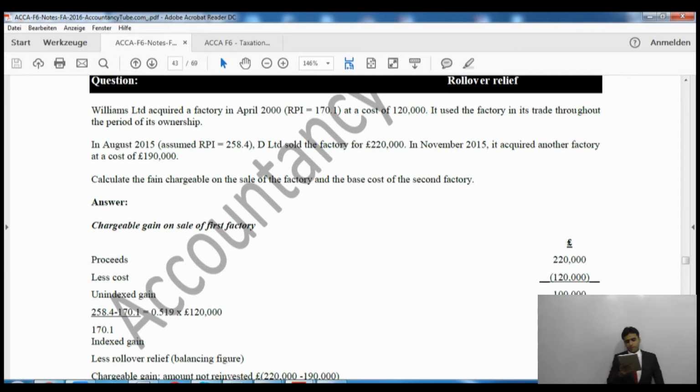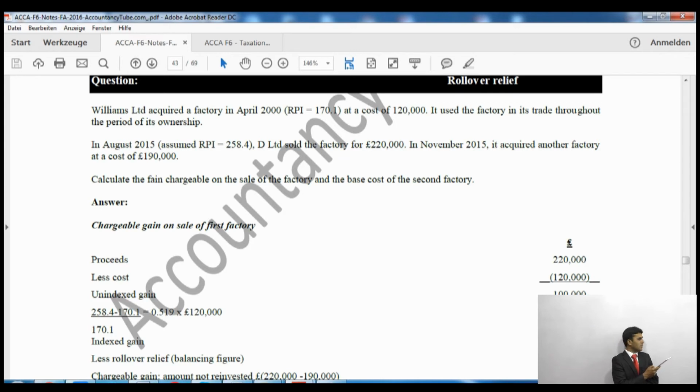So the first factory was bought for £120,000, and it was sold for £220,000. So take the sales proceeds, which is £220,000, as you can see on your screen. Now we'll deduct the cost out of it, which is £120,000. After that, we'll have to deduct the indexation allowance. Now we know how to calculate the indexation allowance: RPI in the month of sale less RPI in the month of purchase, over RPI in the month of purchase, multiplied by the cost.